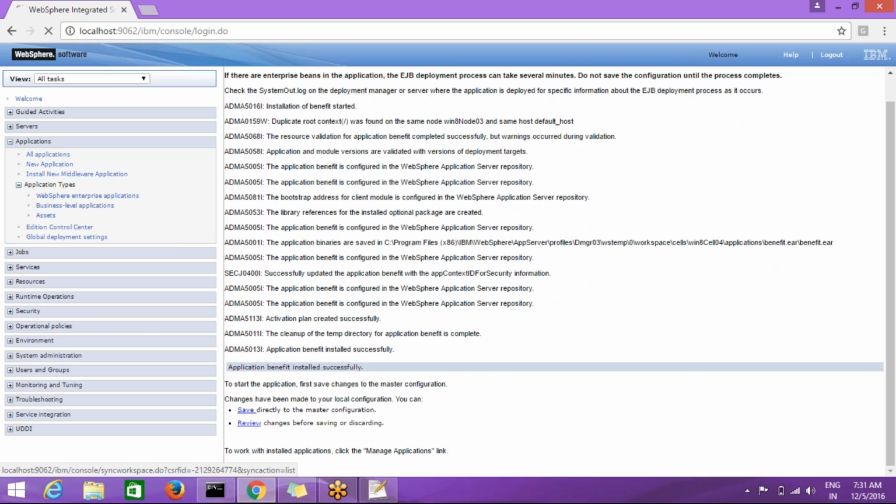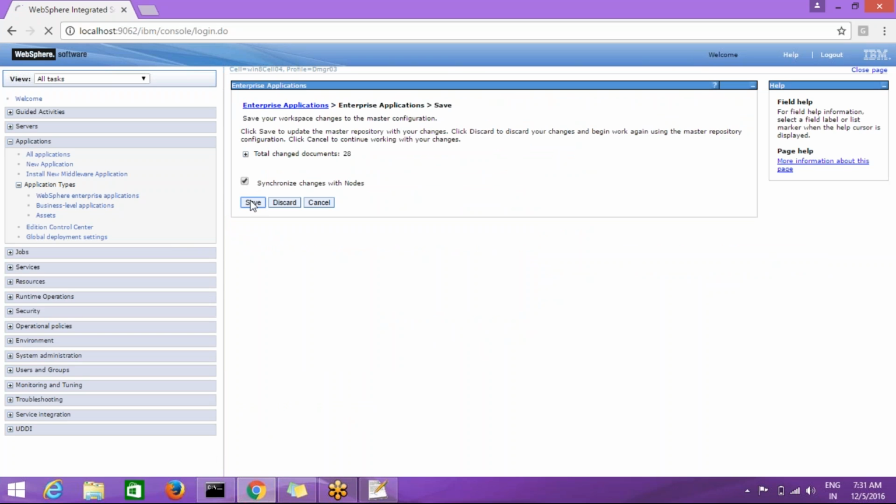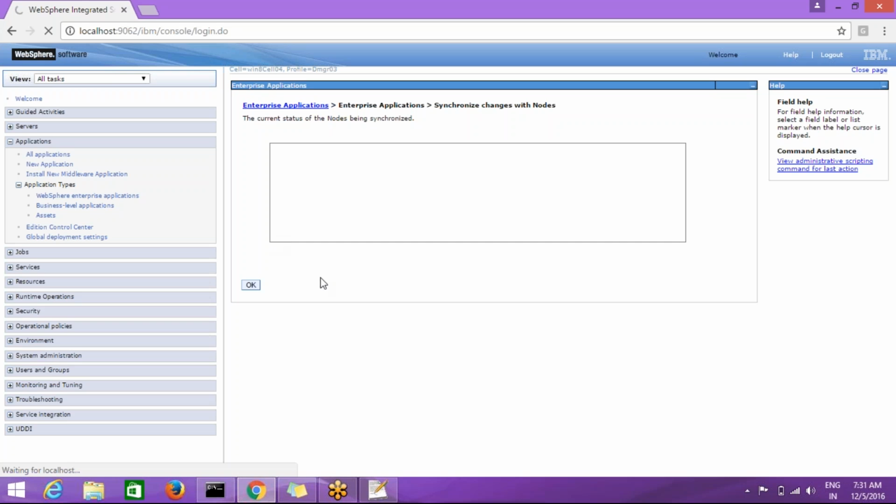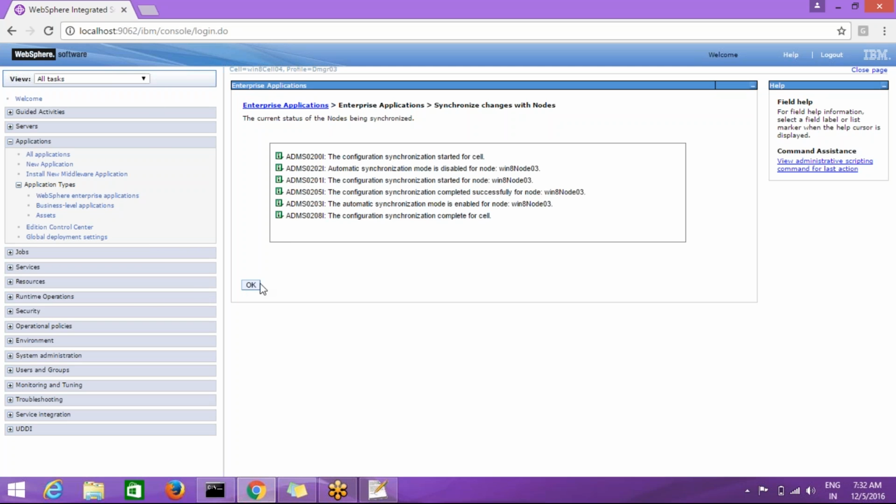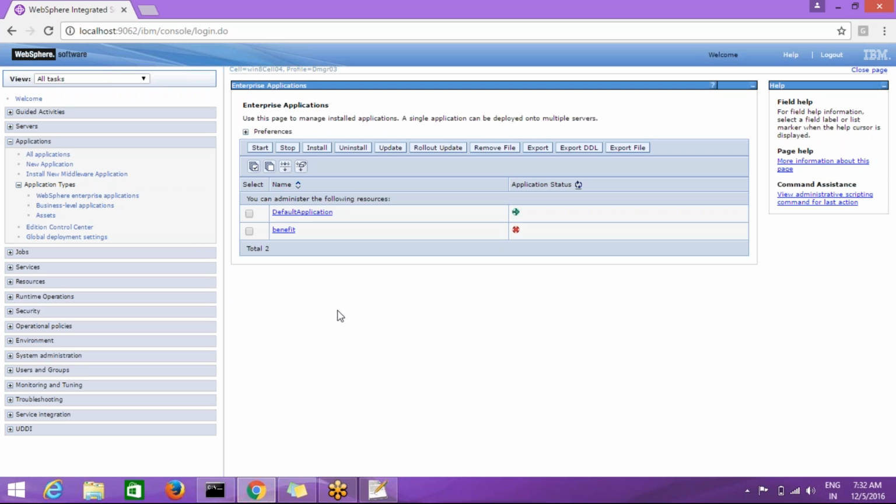Now save the configuration. Click on next. Now the application is deployed. We can see the application benefit in the list.